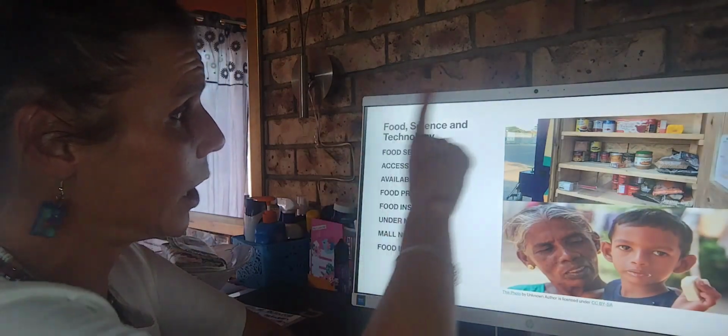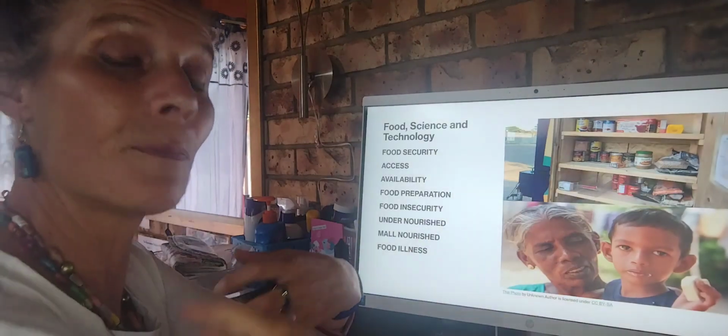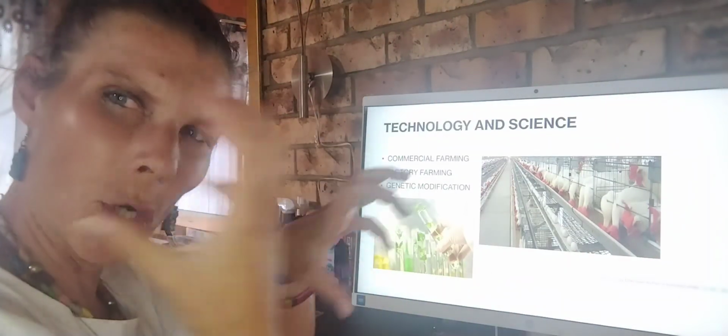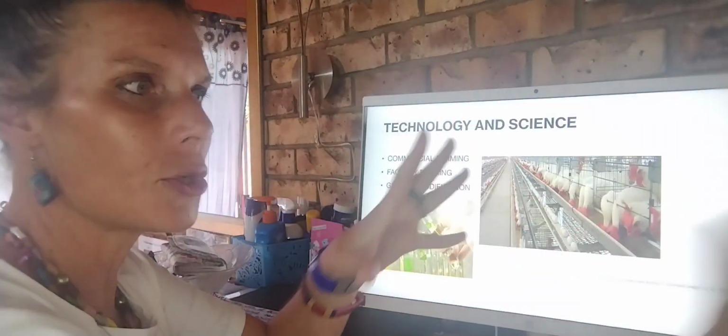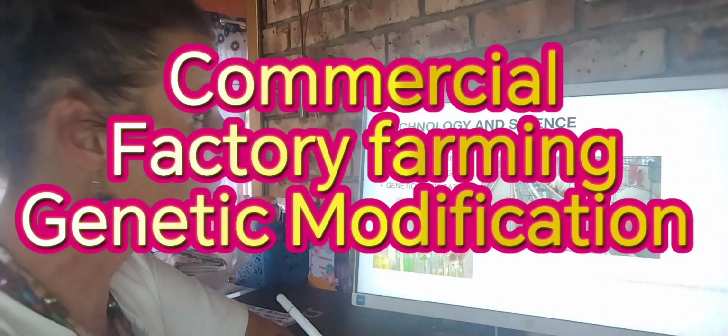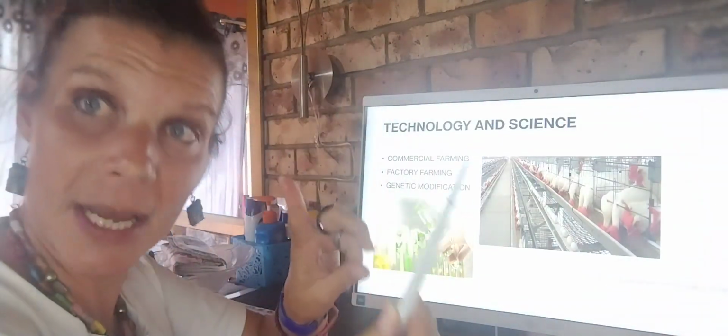Alright, so a country always aims to be food secure: access, availability, and food preparation. Now, we go over to my science and technology part. How does science and technology contribute to sustainable resources? Now, number one, we use commercial farming, factory farming, and genetic modification. Okay, so GM stands for genetic modification.